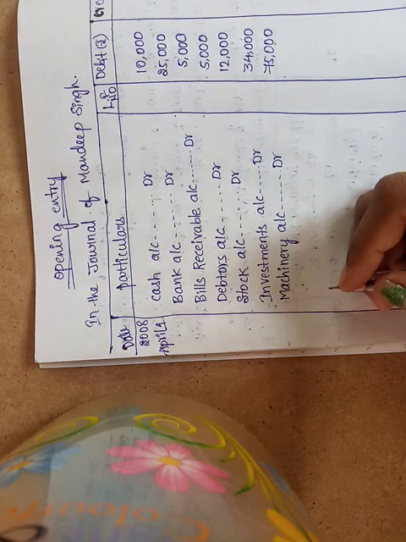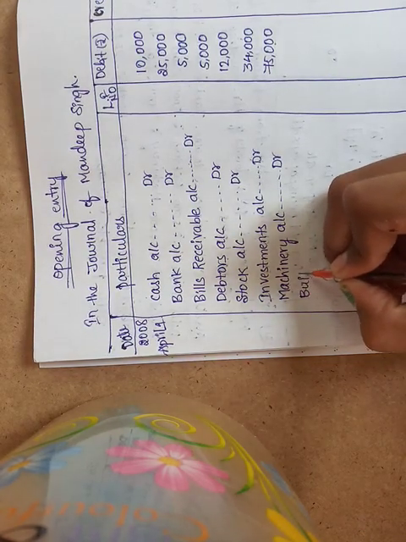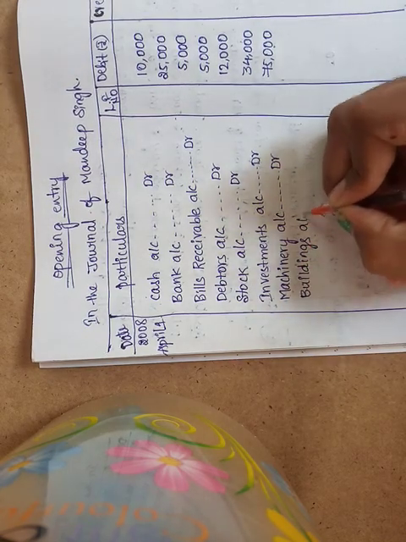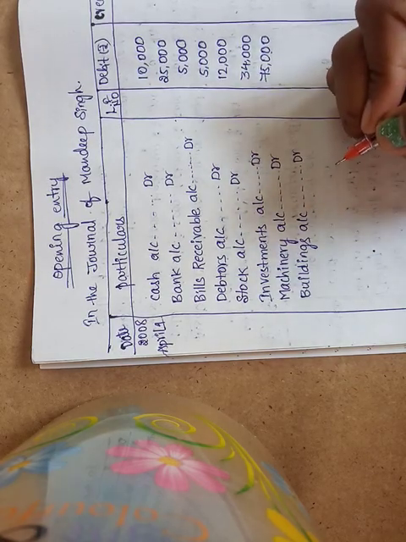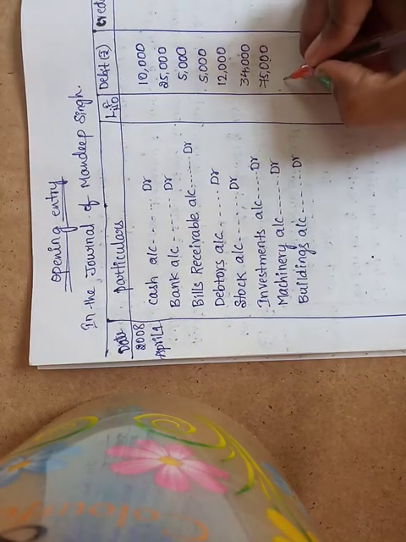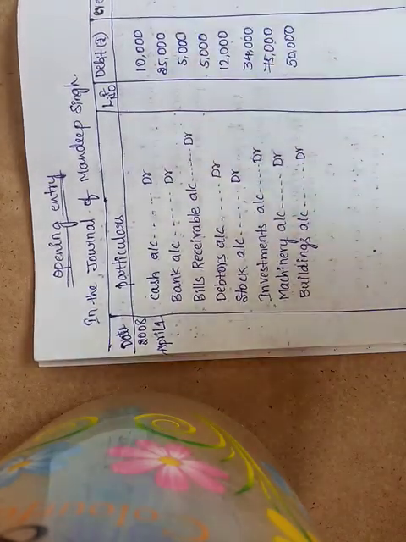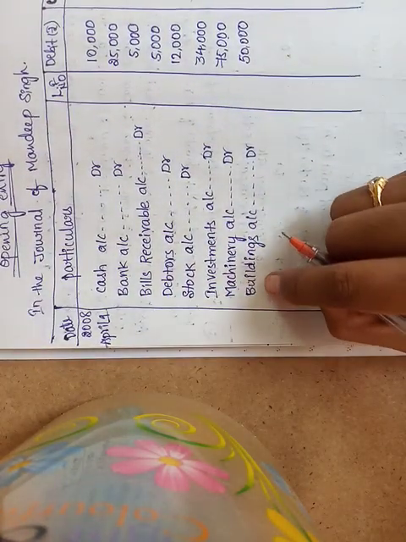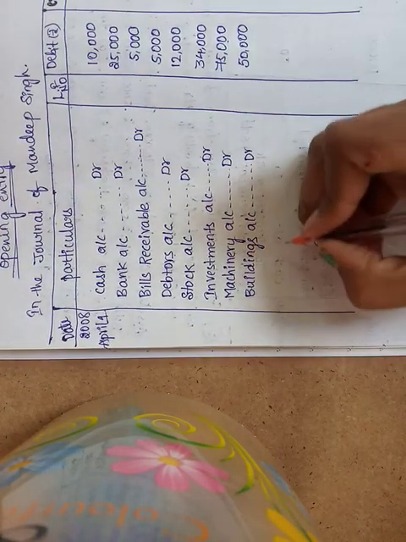Next is buildings. Buildings account debit is rupees 50,000. Okay, so the assets are completed now. Leave some space. On the credit side, what is there?